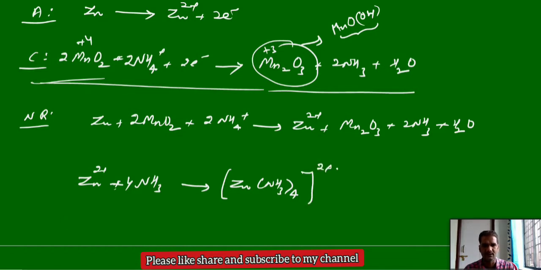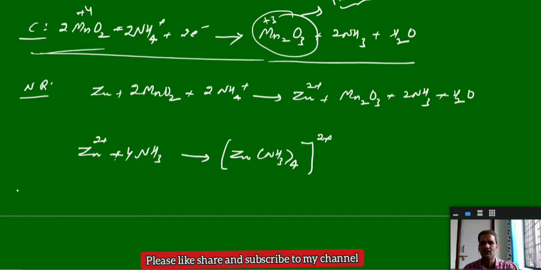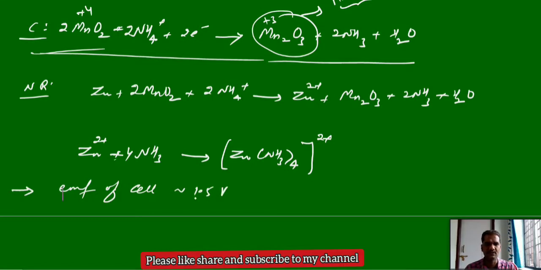You should remember this complex. So when in the dry cell, ammonia reacts with the zinc, what type of complex will we get? Tetraamine zinc complex we will get. And overall, the cell EMF in the case of the dry cell is approximately 1.5 volts. You can see in regular usage batteries, they mention 1.5 volts as the EMF of the cell.